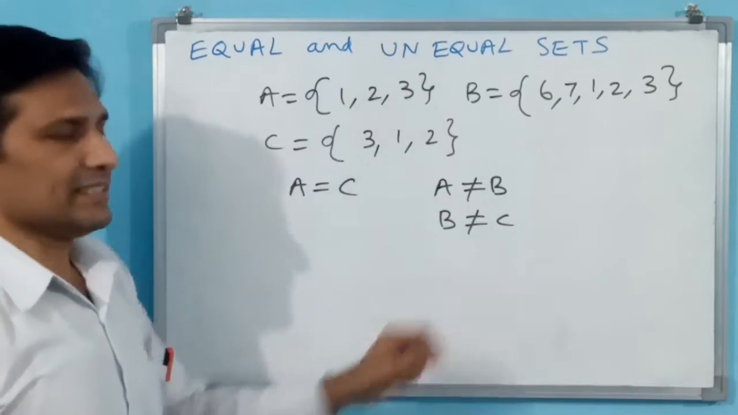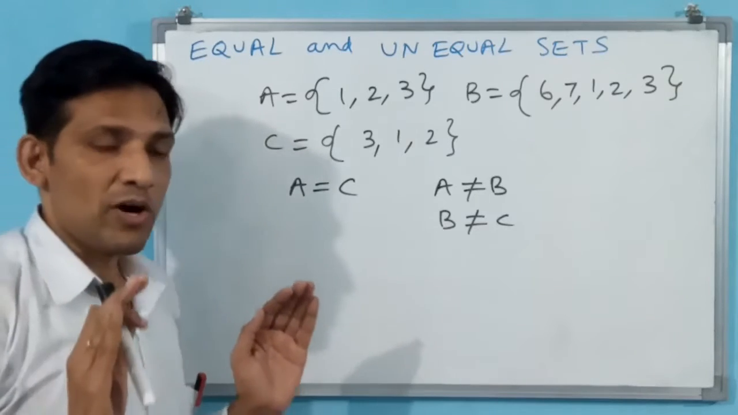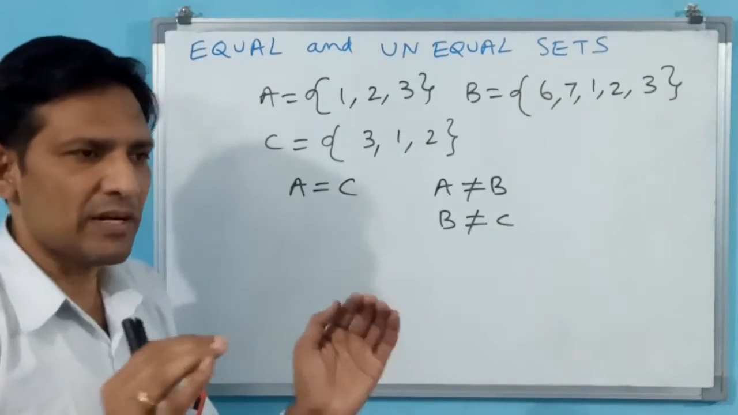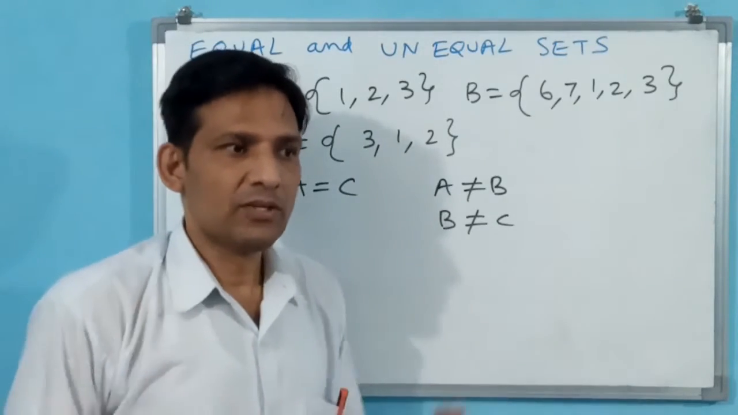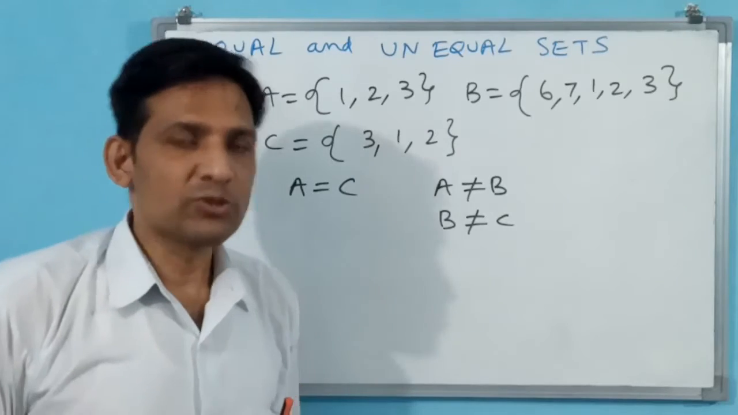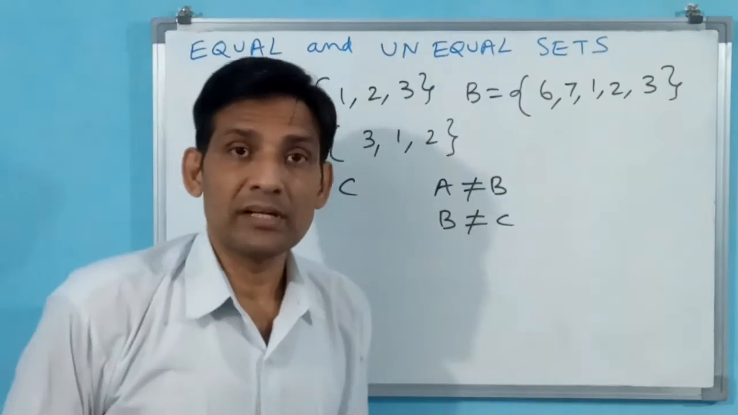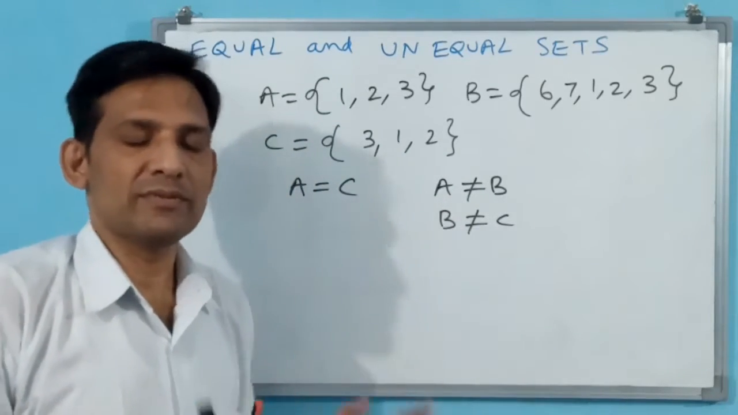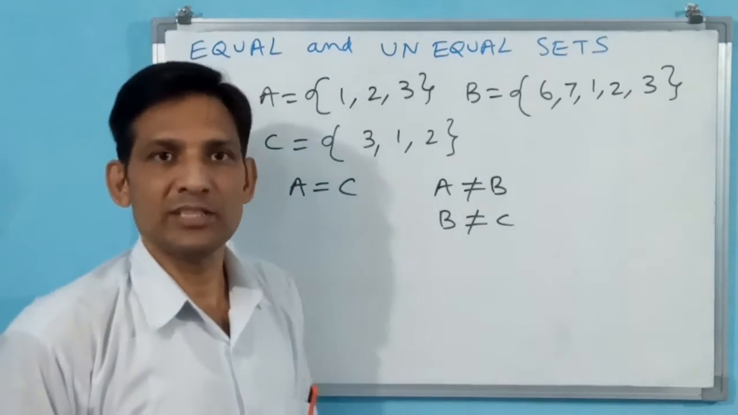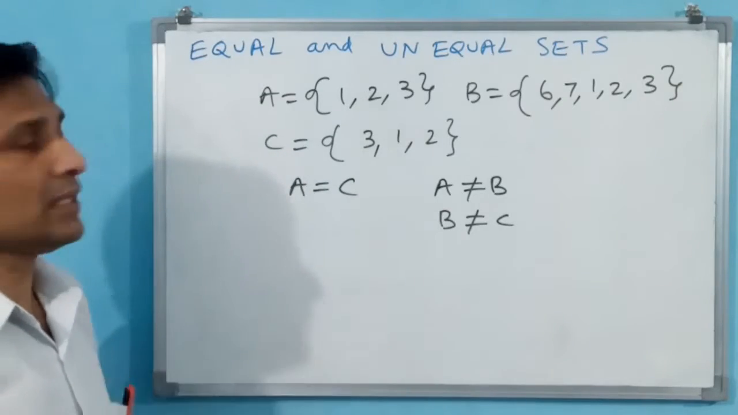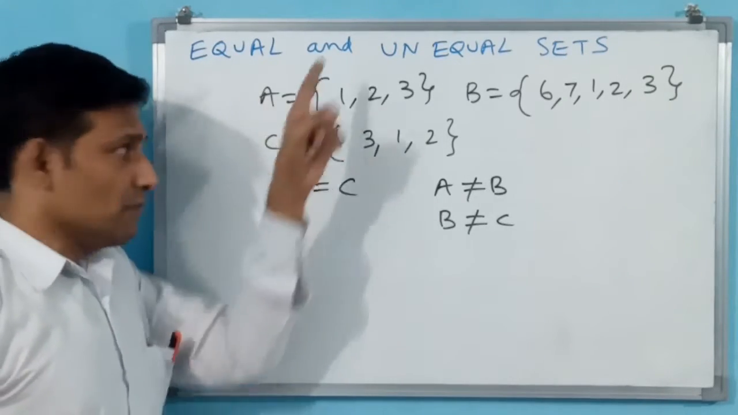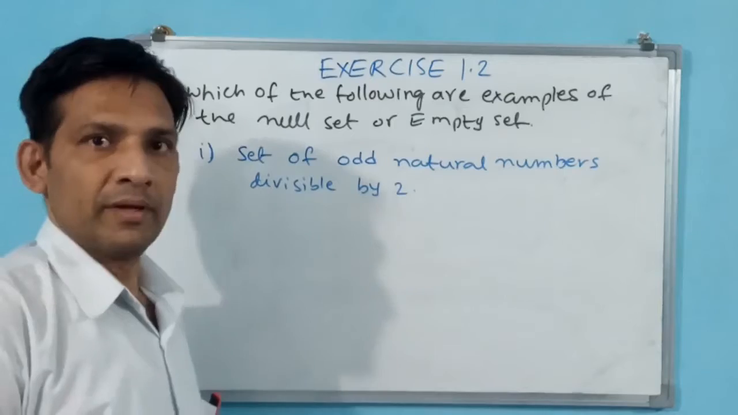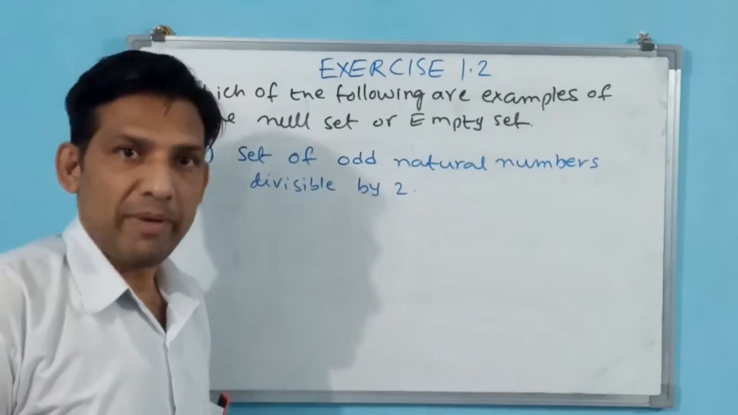If you want to call sets equal, naturally you are comparing one set with another set. At least two sets should be there. More than two sets also can be there. If three sets are coming with the same elements and same number of elements, then those are going to be called equal sets. Let us see two sets first: two sets with the same elements and the same number of elements. Now let us see exercise 1.2.